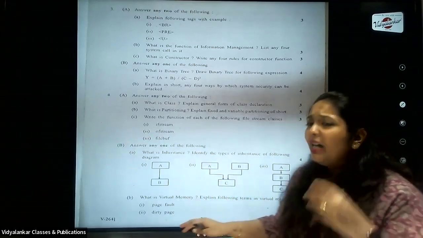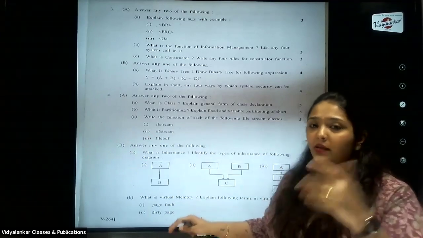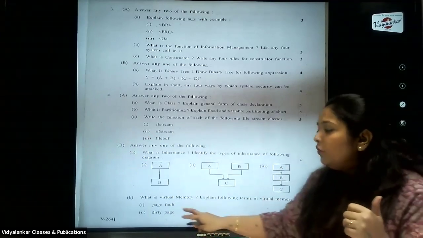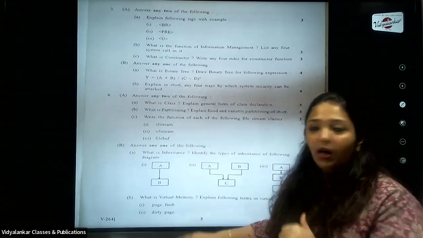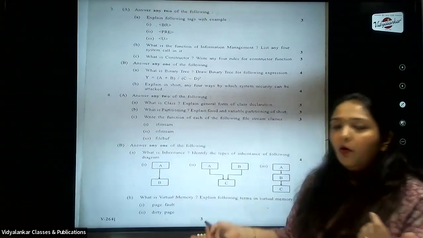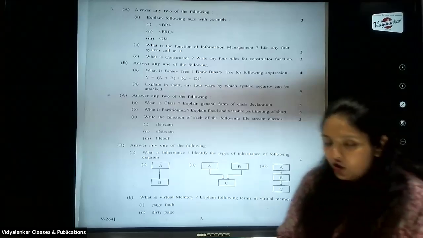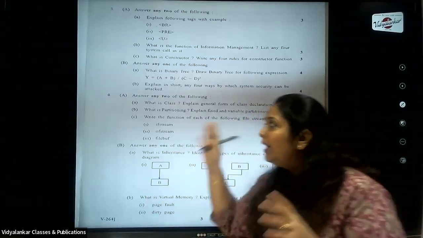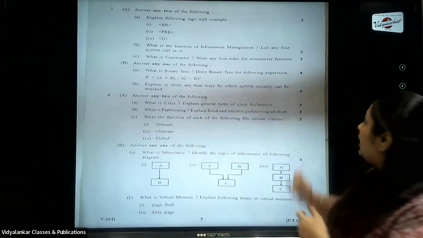Okay, so if the page is not available and it is still requested, it generates a page fault. So again, it holds 1 mark each. That's how 2 marks for what is virtual memory and 1 mark for what is page fault and dirty page. So that is how the theory questions can be asked. So we finish with the theory questions.